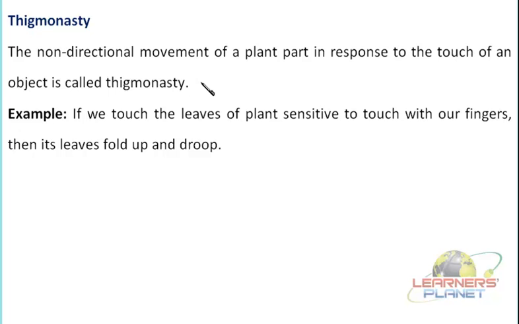What was the example for this? The mimosa plant. When we touch the leaves of this sensitive plant with our fingers, what will happen? The leaves tend to fold up and droop, right? Now we are going to elaborate it with the help of a diagram, so that the phenomenon is very clear in your mind.